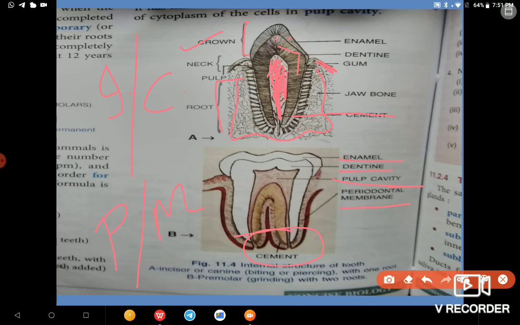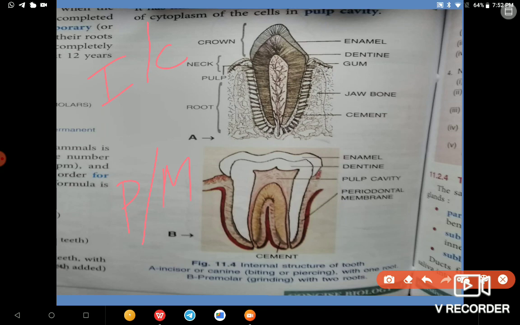I would like to show you this picture once more clearly. You have to remember that this one is for the incisors and canines, and this one is for the molars and premolars.